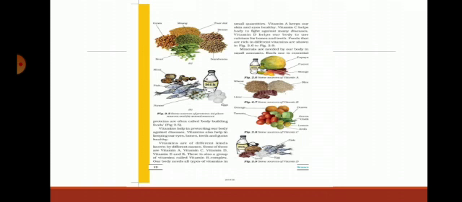Then in the previous class you studied the test for fats. You take a small quantity of food item, wrap a piece of paper around it and crush it. After removing the paper, allow it to dry. If you see a film of oil patches on the paper when holding it against light, it is proof that the food contains fats.